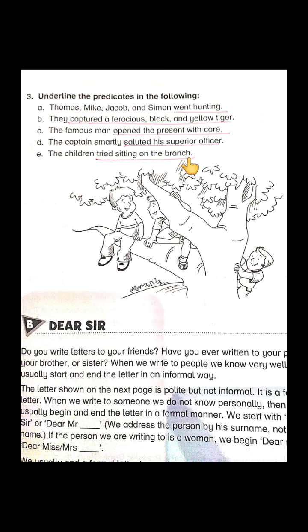The last is: the children tried sitting on the branch. In this sentence, what is the subject? The children. If we exclude it, the rest of the sentence is our predicate, from the verb tried to the object branch. Okay, so this is all about subject, object and predicate. Hope you have understood the activities very well, and they are very important at the same time.